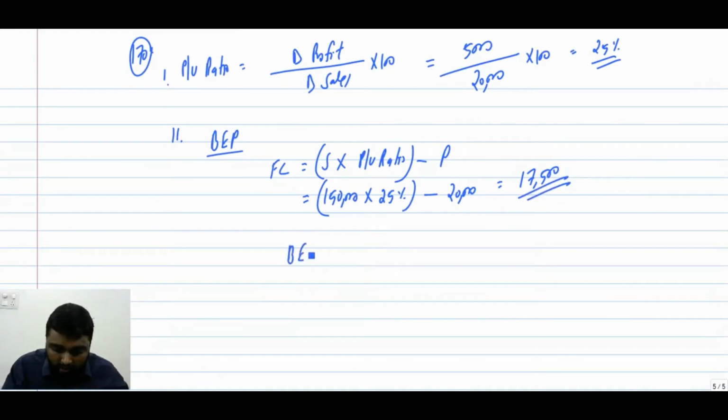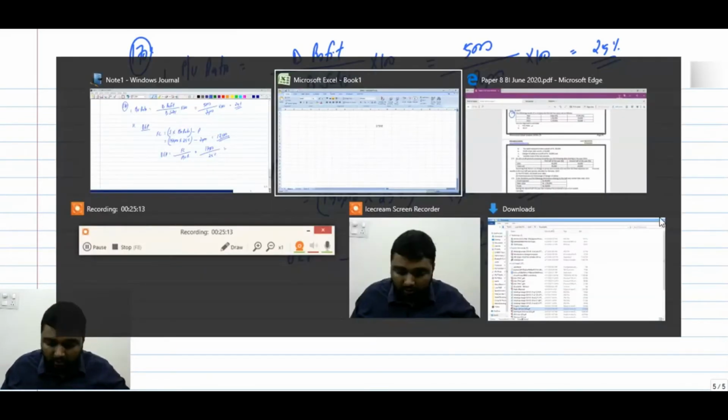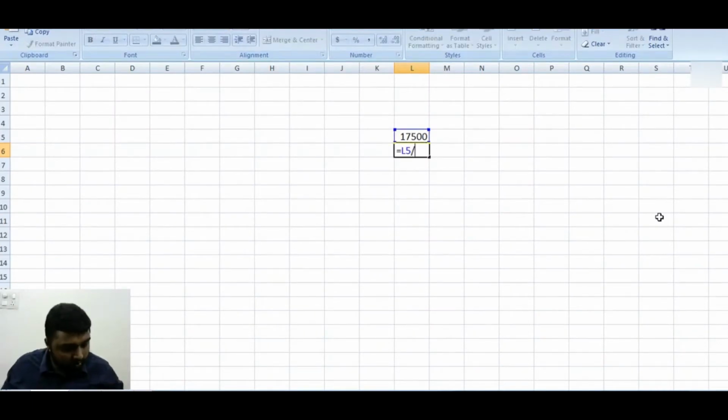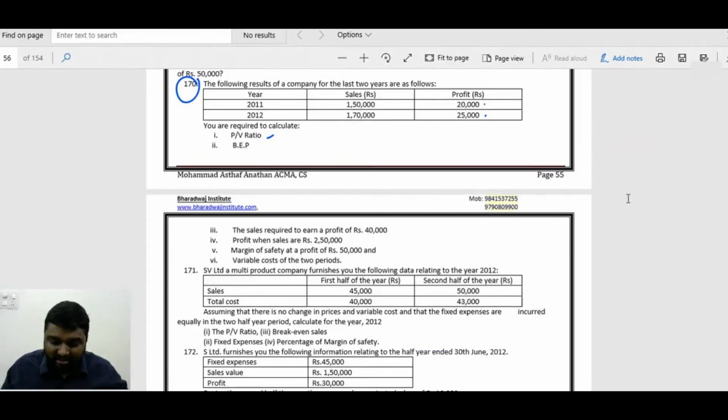Now we can easily find the break-even point: fixed cost by PV ratio. The fixed cost is 17,500 and the PV ratio is 25%. So 17,500 divided by 25% gives a break-even sale of 70,000.